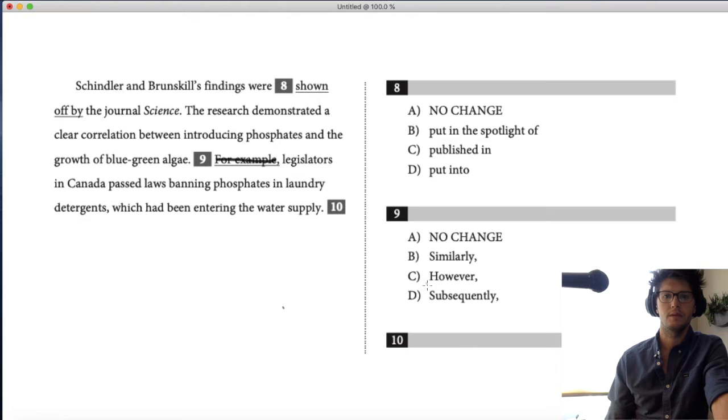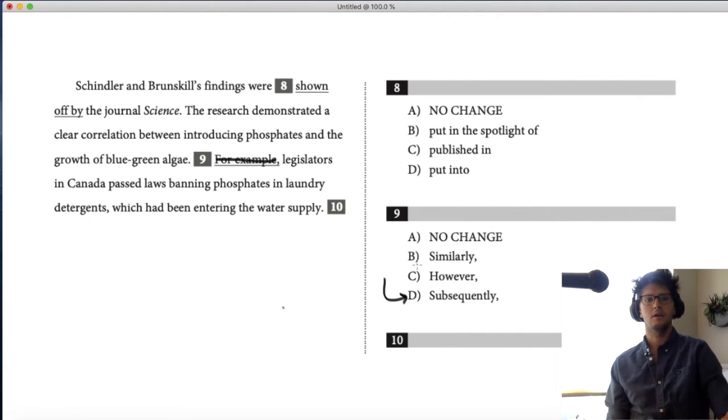I think that would be subsequently, like the next thing that happens. Subsequently is sort of like, think of the word sequence. Sequence is in that word, sequently. Subsequently meaning the next thing that happened. So look, the reason that makes sense is because you can cross some stuff off. There's not a contrast between, it's not like but.